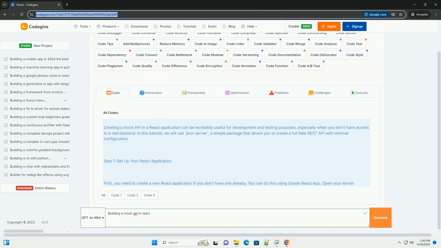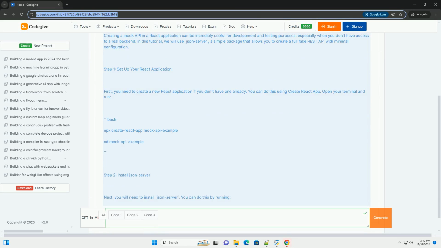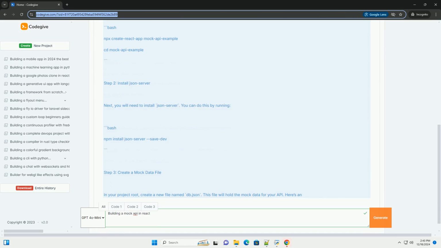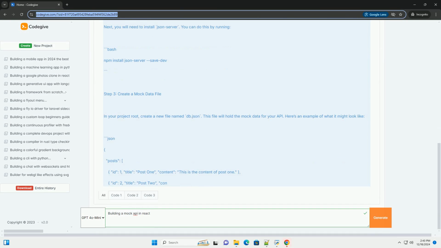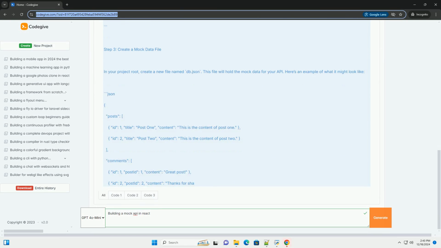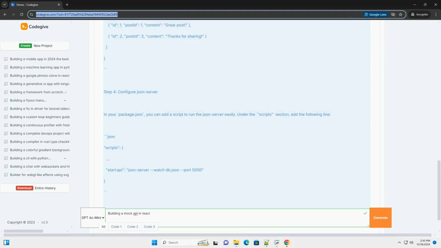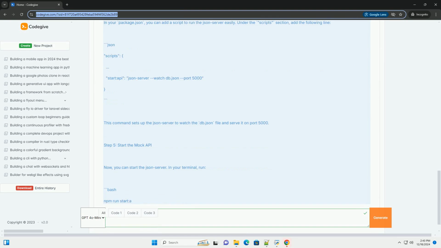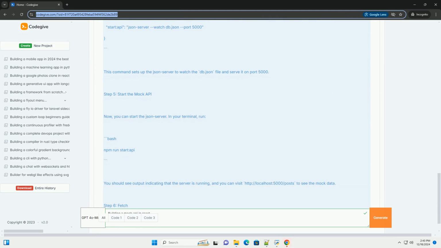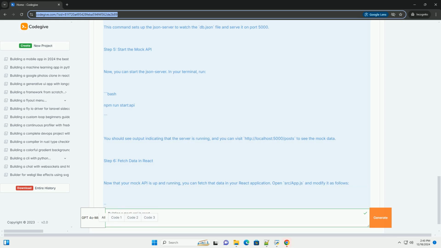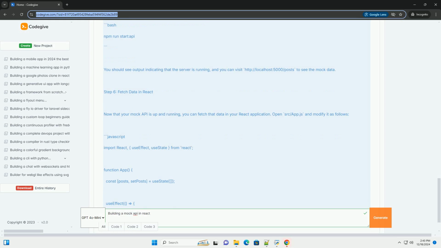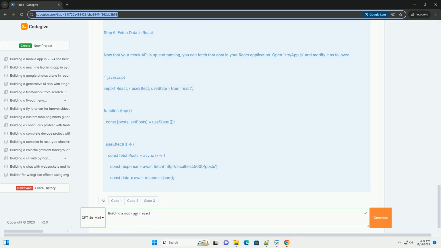Creating a mock API in a React application can be incredibly useful for development and testing purposes, especially when you don't have access to a real backend. In this tutorial, we will use json-server, a simple package that allows you to create a full fake REST API with minimal configuration. Step 1. Set up your React application.